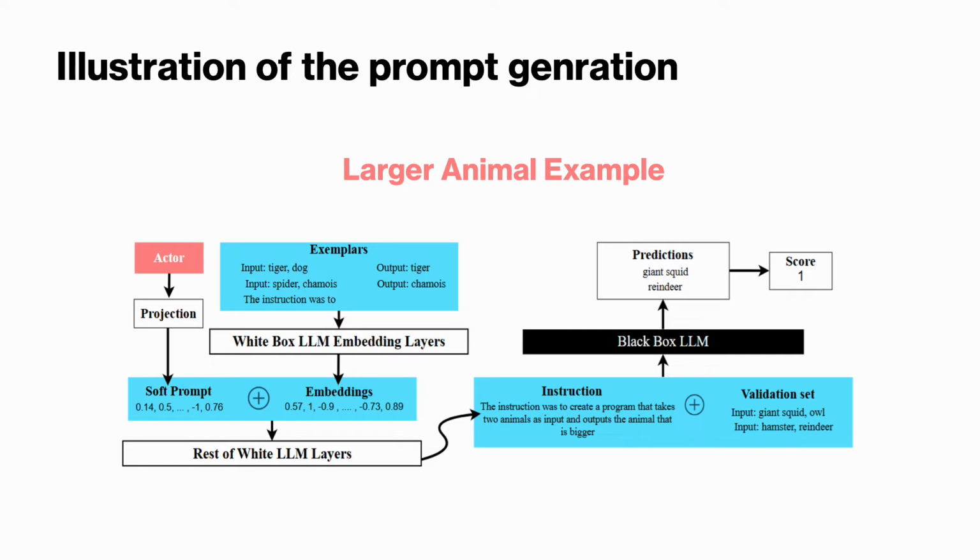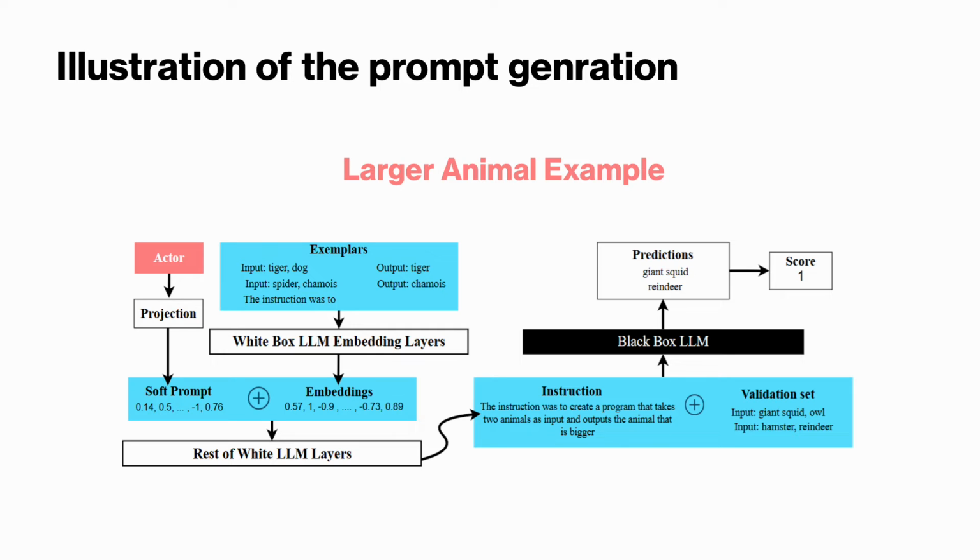So this example represents the larger animal example, which means given two animals, we want to output the larger animal. Here the actor will suggest an action, which would be projected to obtain a soft prompt, and we have exemplars. The exemplars are a set of input and output examples. This set would be fed to the embedding layer of the white box LLM to obtain an embedding, and this embedding would be concatenated with the soft prompt and fed